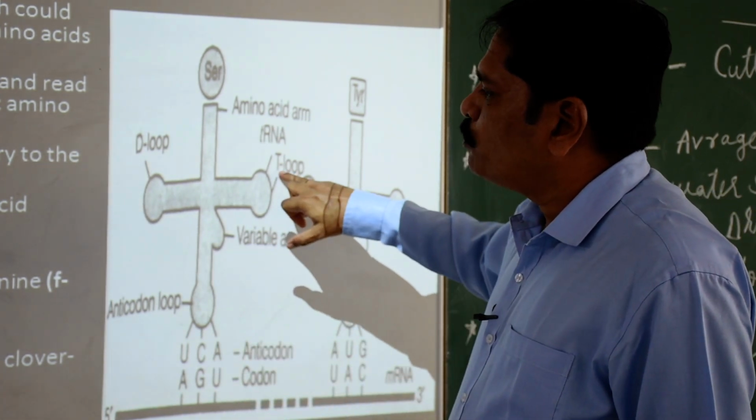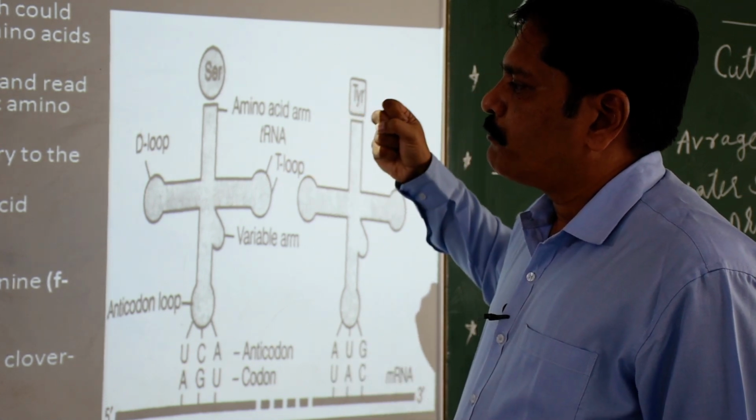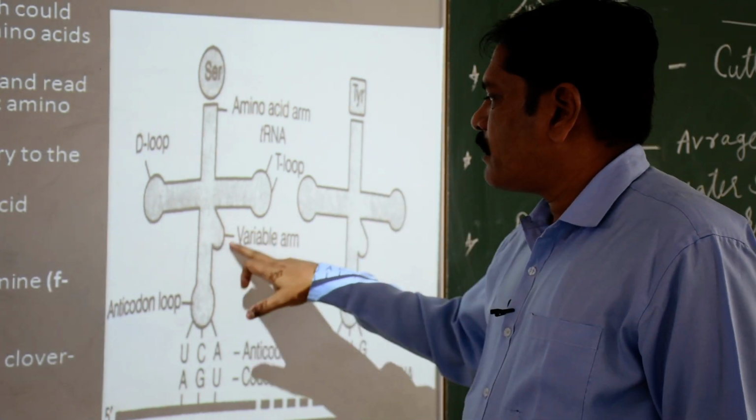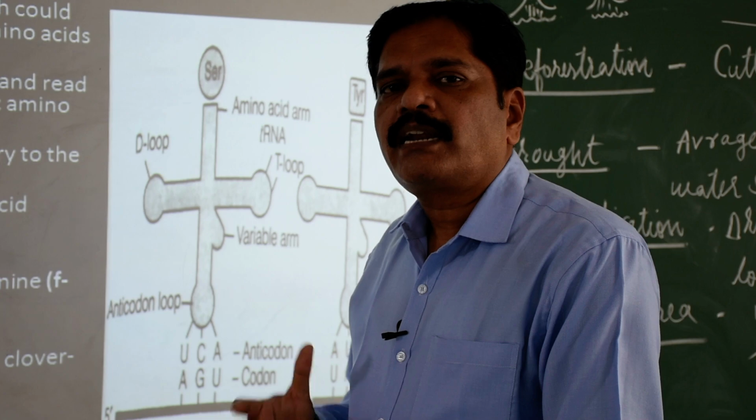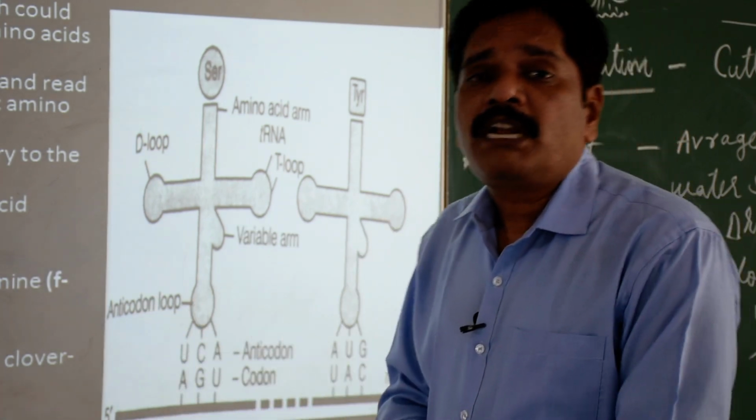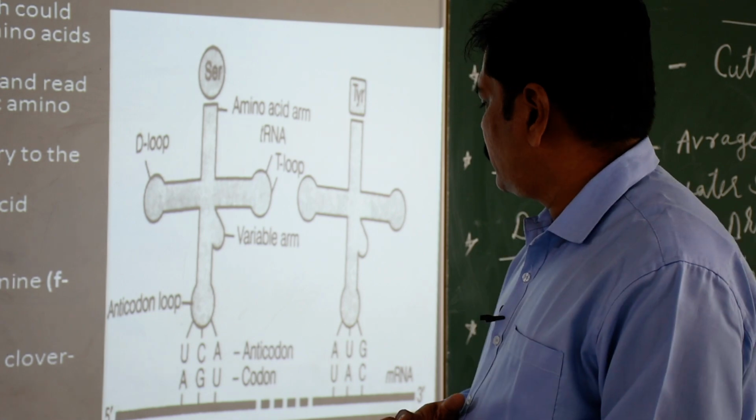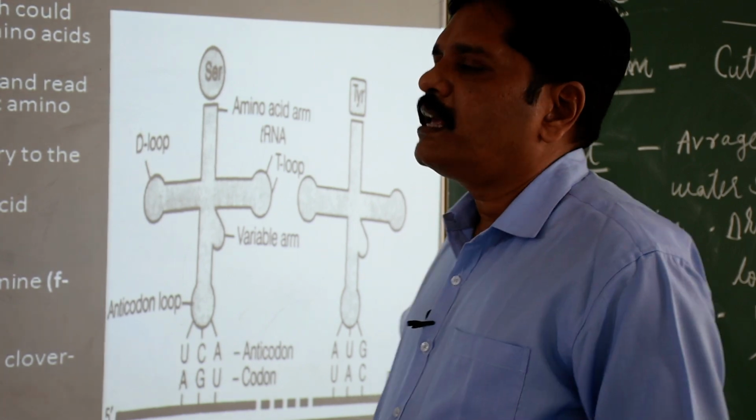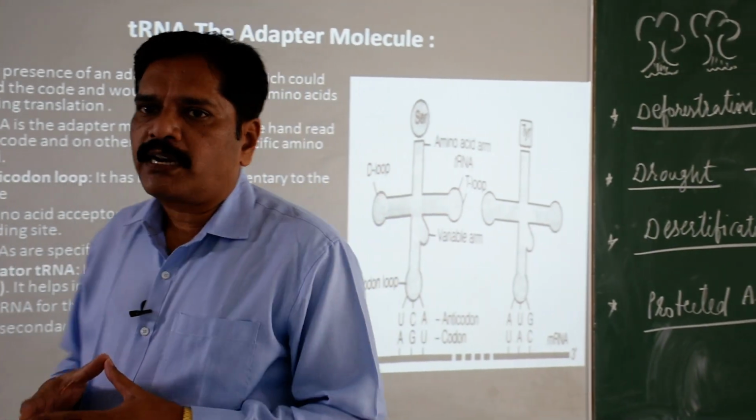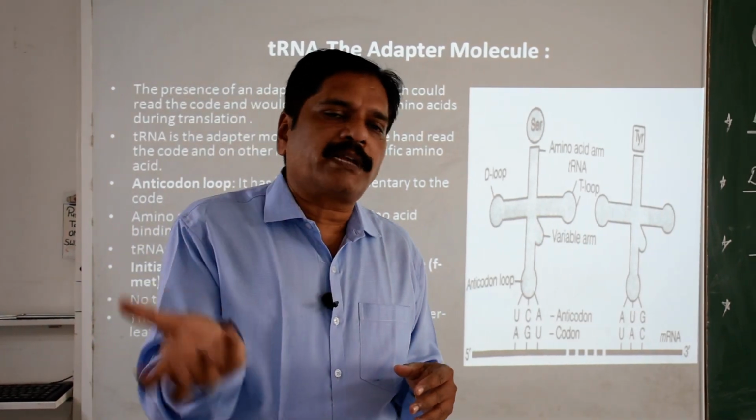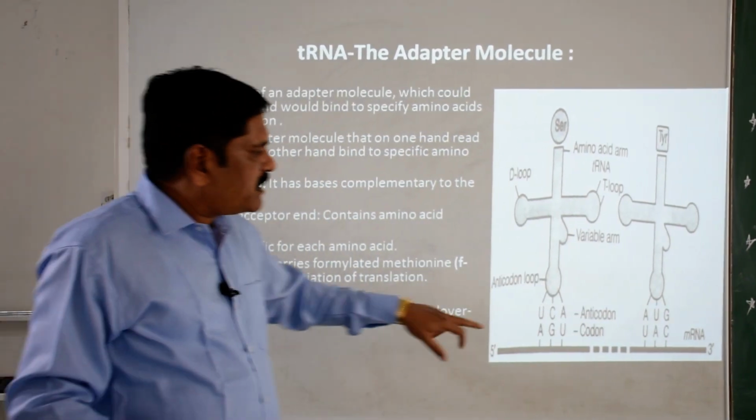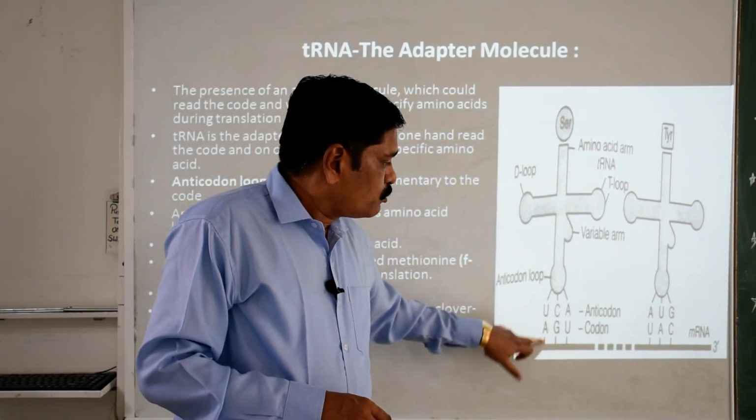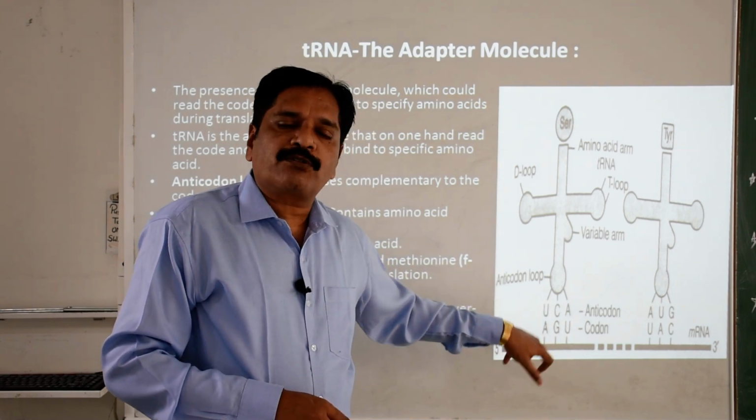Then this T loop is there, which is responsible for fixing and specifying each amino acid, clear. And this is a variable arm which varies from one tRNA to the next, and that's why you have a minimum of 20 different types of tRNA, right. So this is the basic feature of tRNA. And what is the specialty of the tRNA? tRNA is responsible for transferring a particular amino acid from the cytoplasm to the mRNA, and this anticodon loop is responsible for reading the nucleotide arrangement, that is the triplet codon on the mRNA, right.